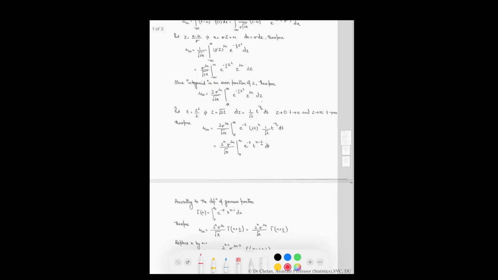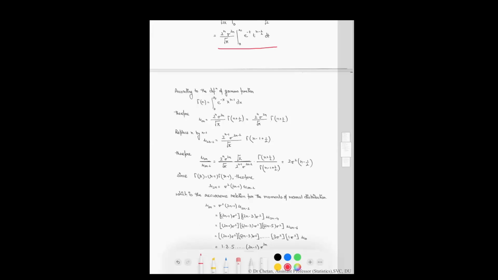For solving this equation, put z equal to under the root of 2t. It means dz is equal to this quantity. For z equal to 0, t is equal to 0. For z equal to infinity, t is infinity. Put this value in this equation. We will get this. After solving the above equation, we will get this equation.